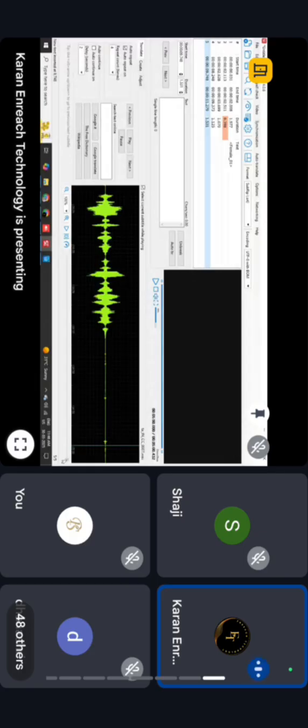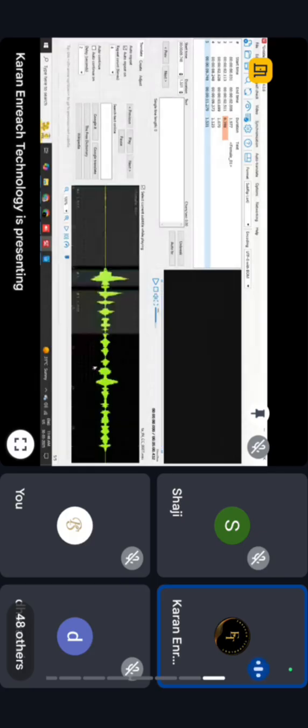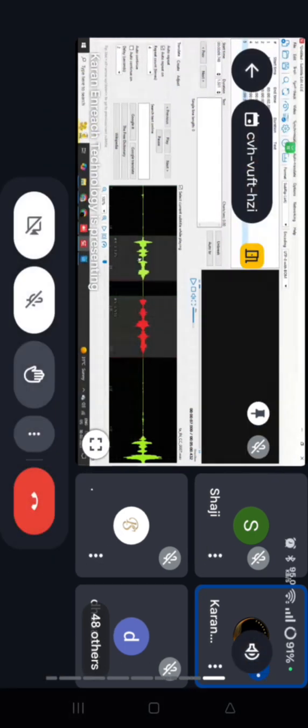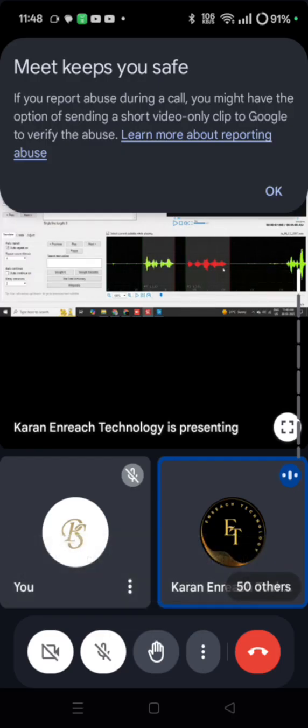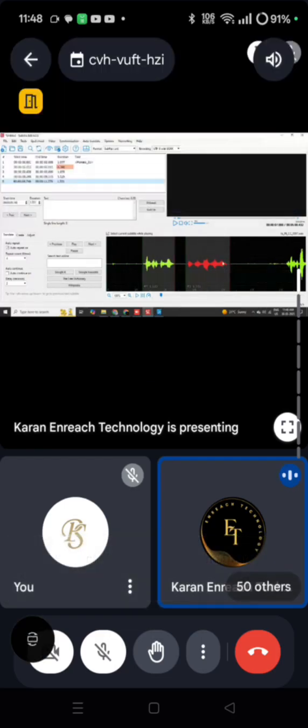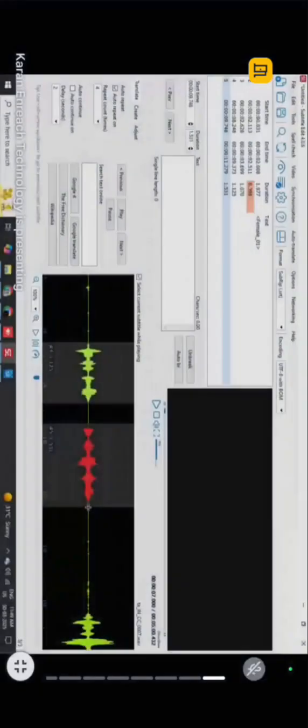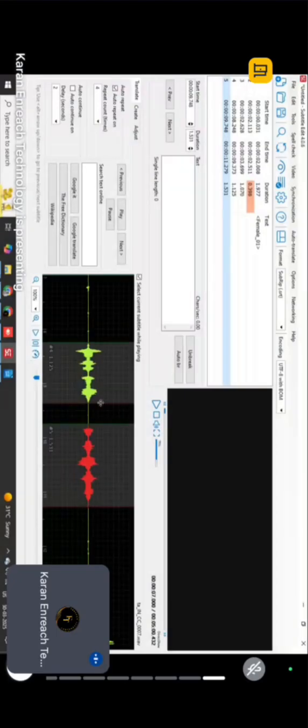But while doing segmentation, you have to check for two things. First of all, the segment which you are splitting must have only a single speaker in it. It cannot have multiple speakers. So make sure that in this part only a single speaker is speaking. Two speakers cannot speak. Then you can split the segment at that 20 seconds, and then you have to create another segment for the remaining part of whatever he has spoken. But the maximum length should be less than or equal to 30 seconds for each segment.